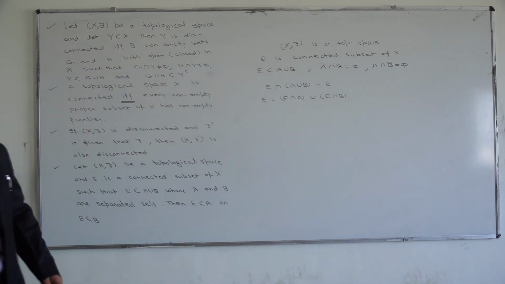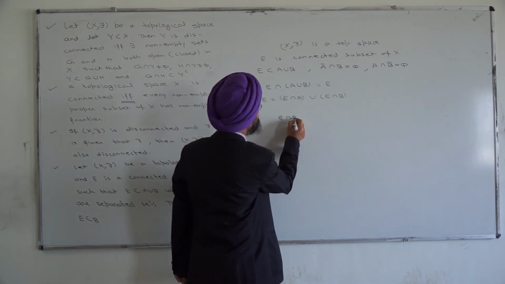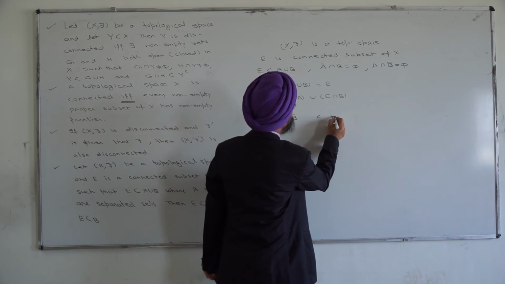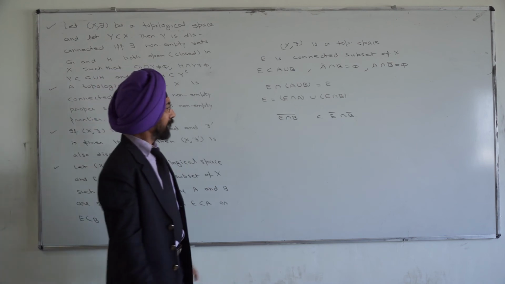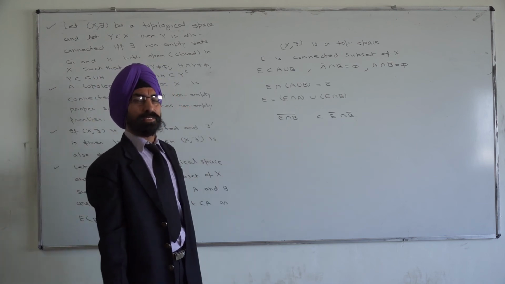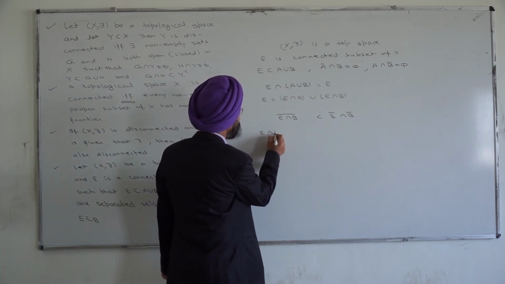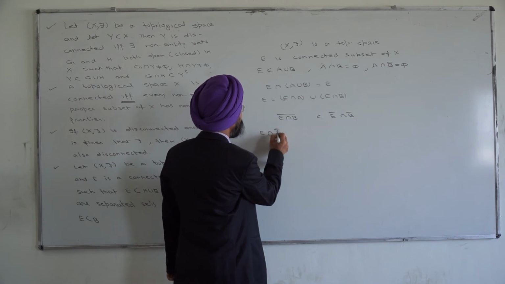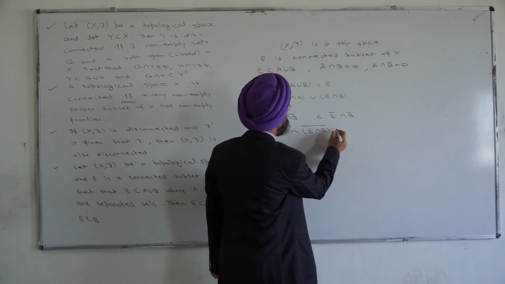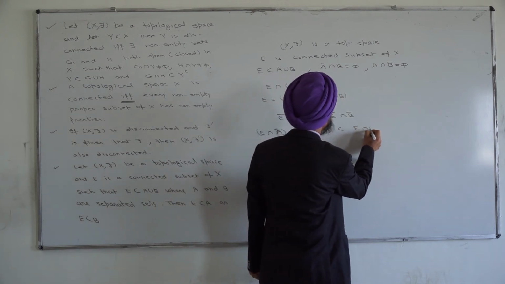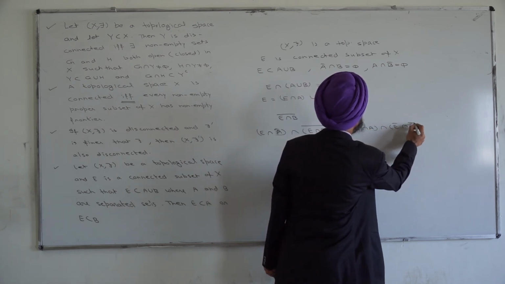Now look at E intersection B bar is a subset of E bar intersection B bar, as a previous result. Now intersecting both sides with E intersection A, what do we get? E intersection A intersected with E intersection B bar is a subset of E intersection A intersection with E bar intersection B bar.